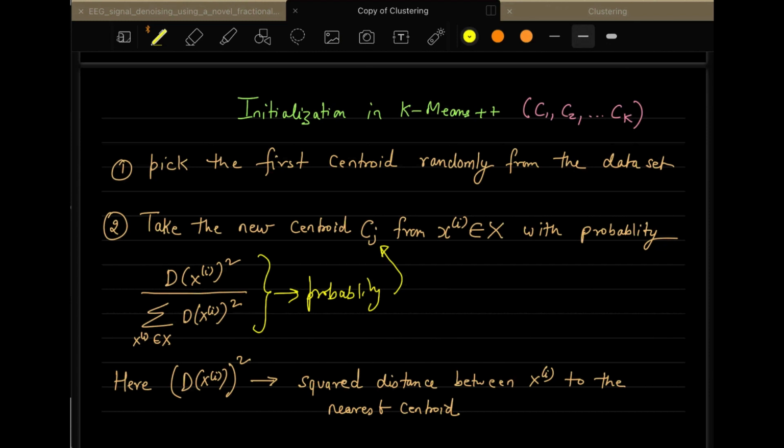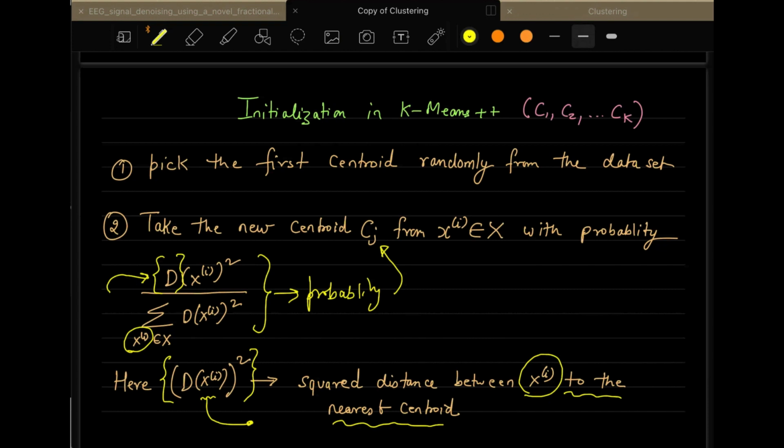And what is this probability and what is this d? This distance d is basically the squared distance between the data point xi and its nearest centroid. Whatever data point xi you have, you calculate its distance from the nearest centroid and square it. That goes in the numerator, and in the denominator you take the summation over all the data points.